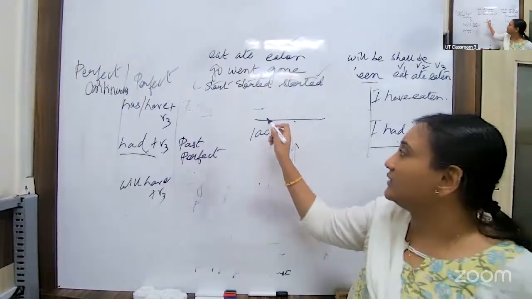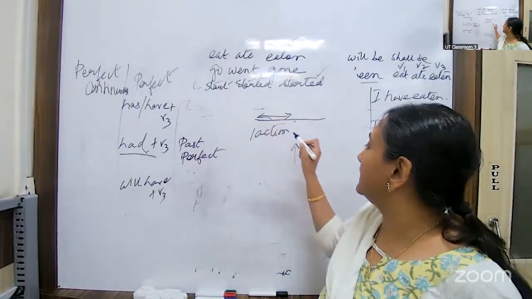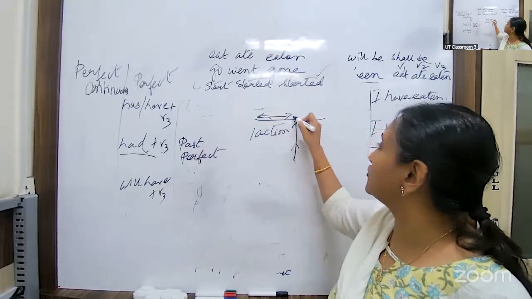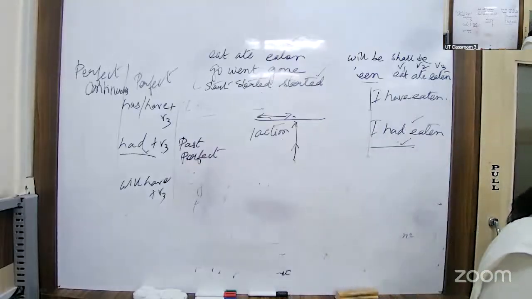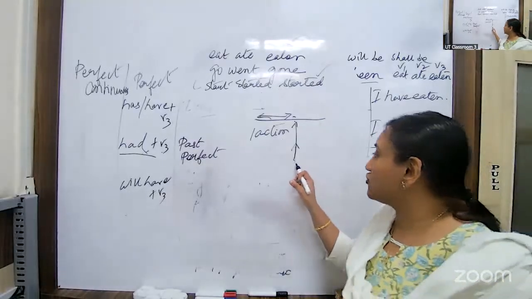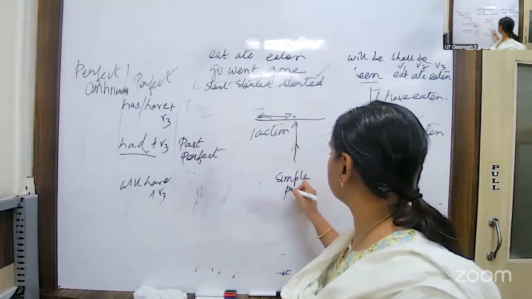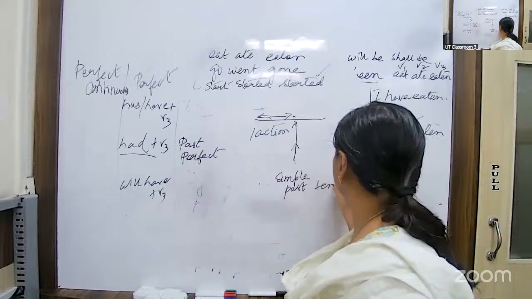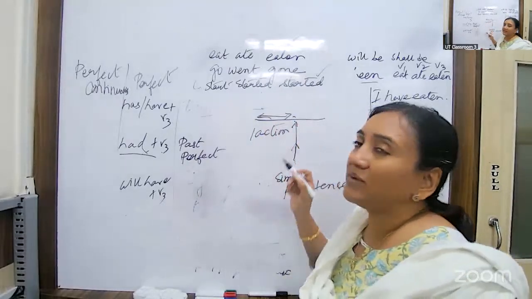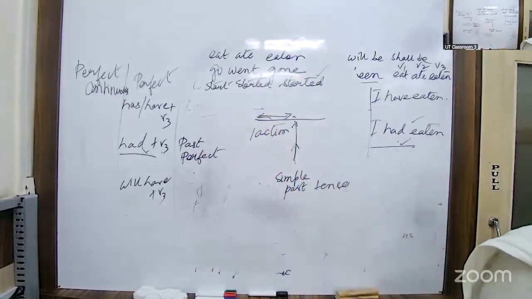So something was going on, suddenly this action happens and it stops the action. The one which stops will be represented by simple past tense, and this ongoing action, tell me, the continuous ongoing action is represented by